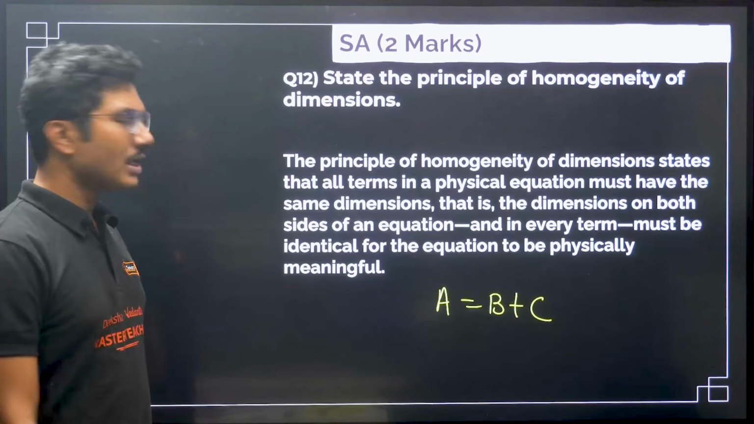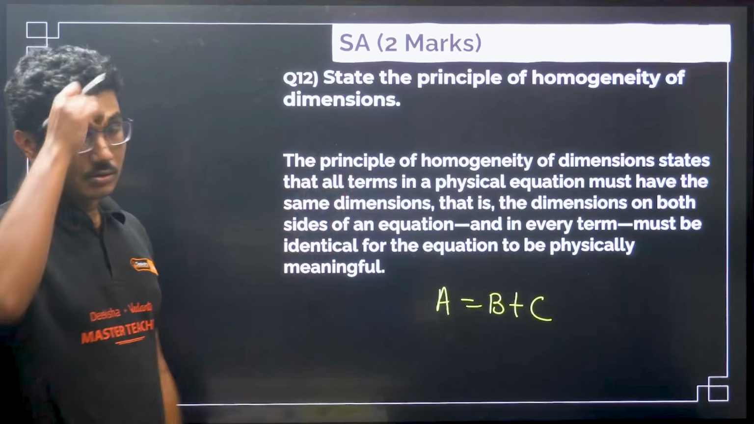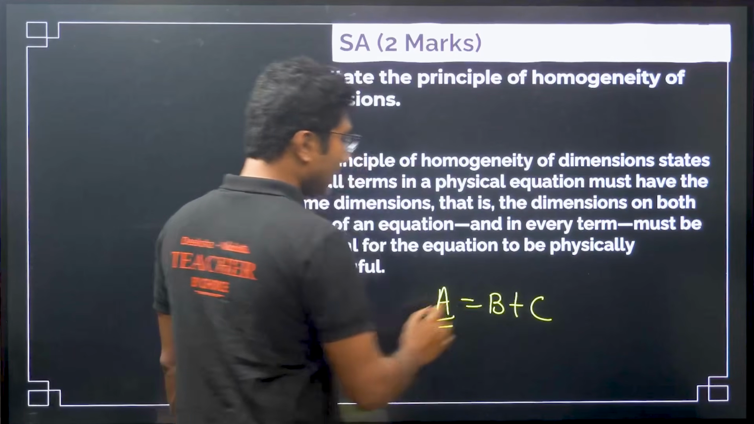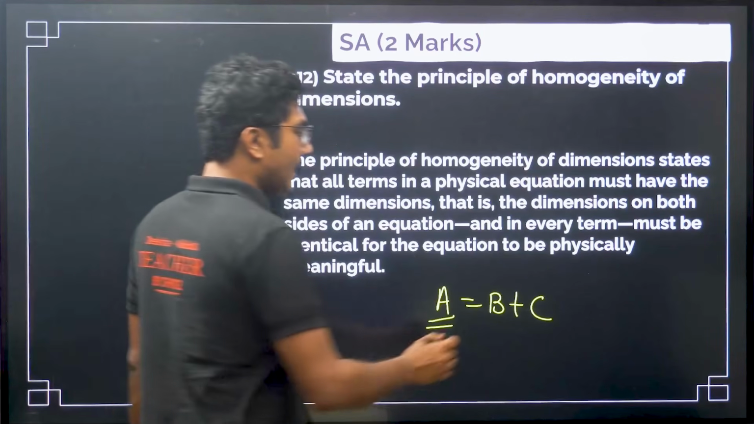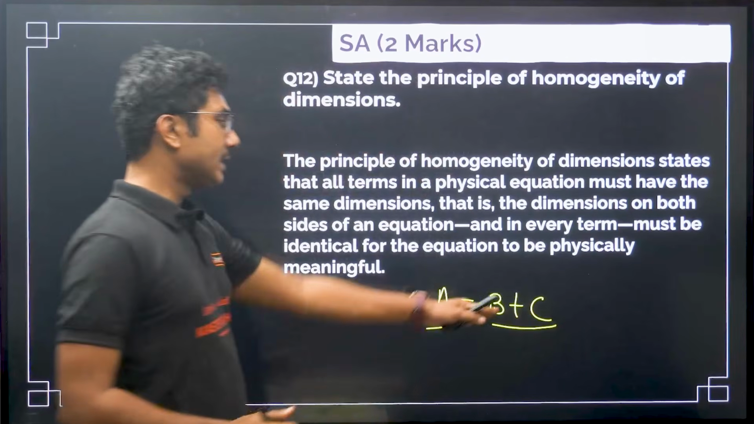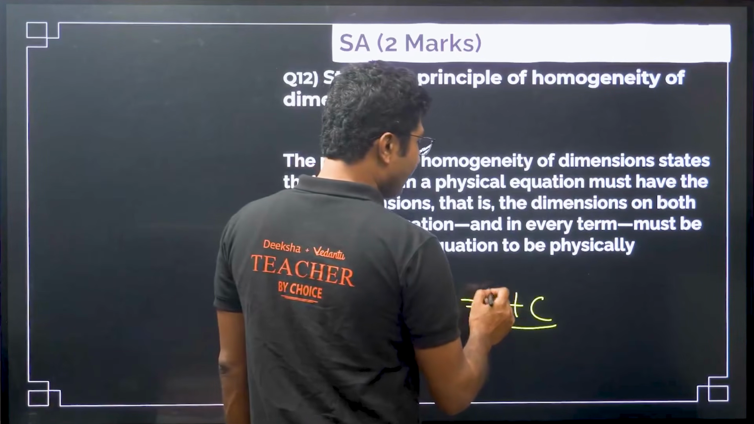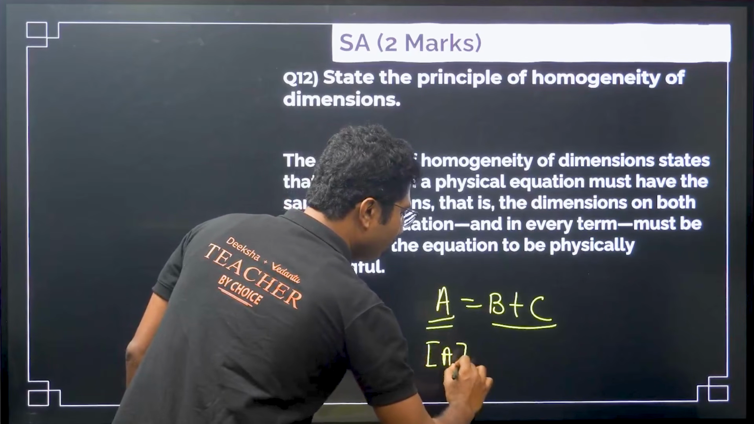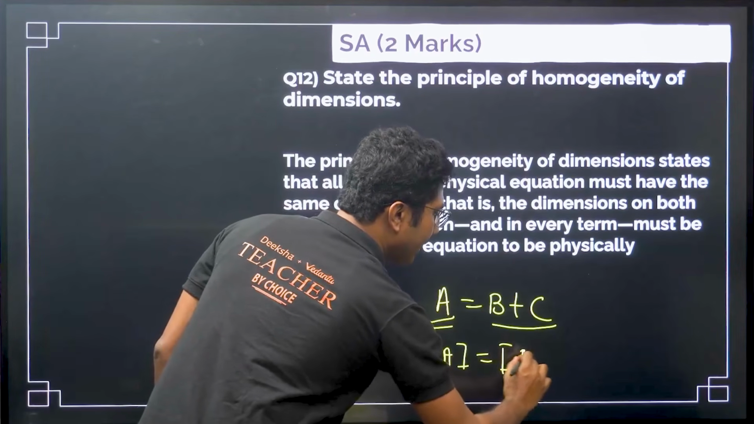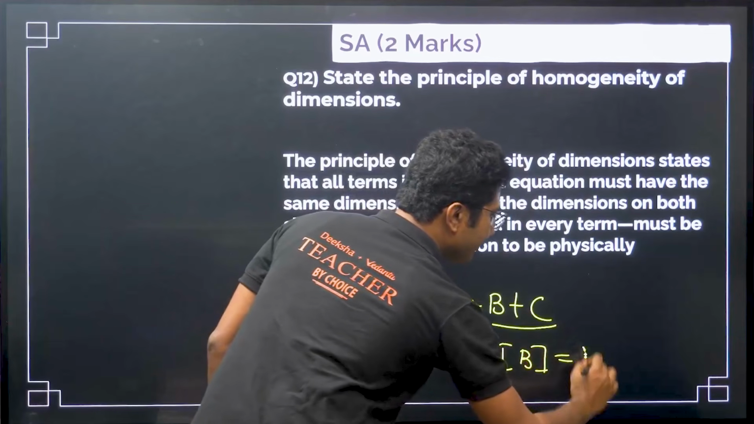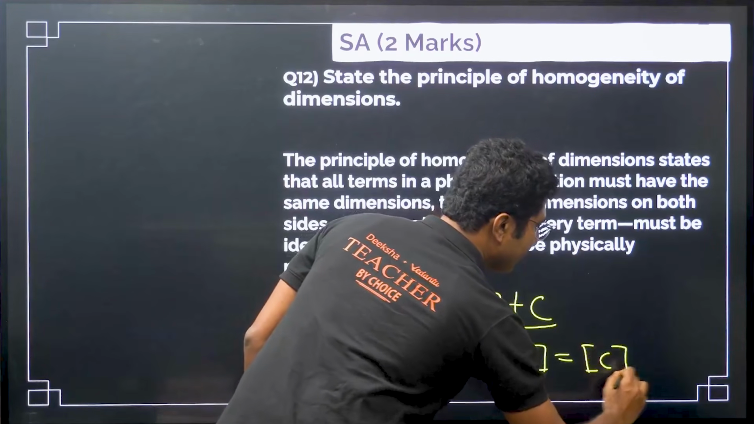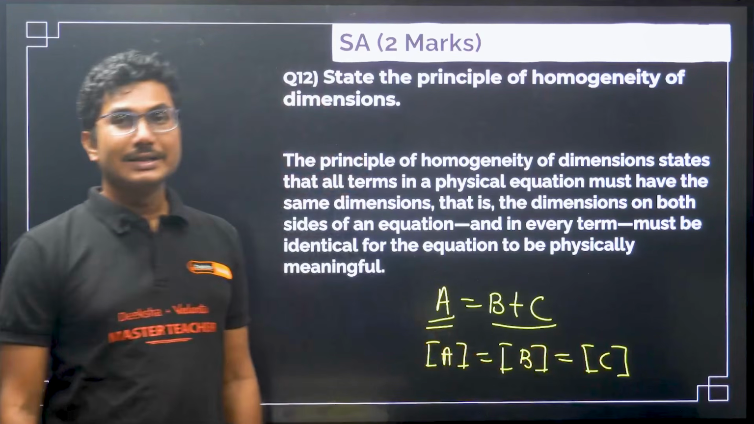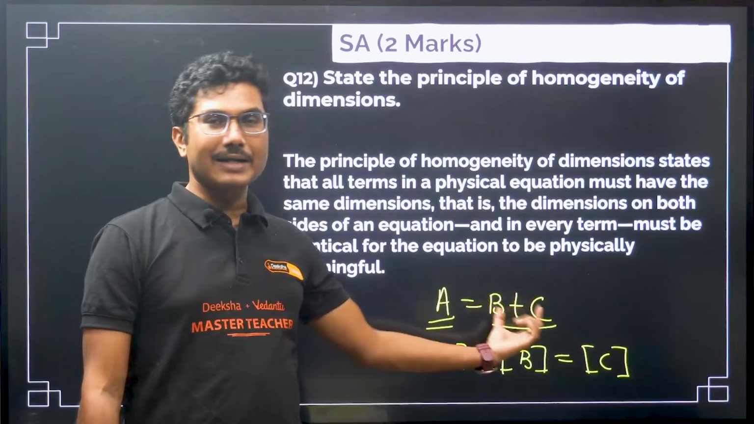What is the meaning of this homogeneity principle? It means that whatever the dimension is on the left hand side, the right hand side will have the same dimension, and because there is an addition, individually everything will have the same dimension. That means the dimensions of A will be equal to the dimensions of B, which will be equal to the dimensions of C. The square bracket represents dimension, right? So individually all the terms will have the same dimension, and only then can you add these two quantities.